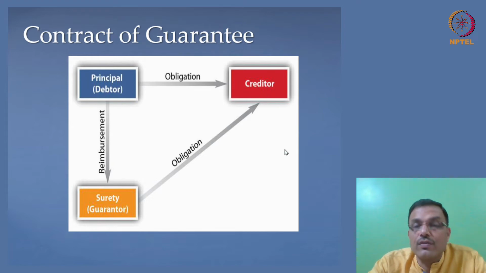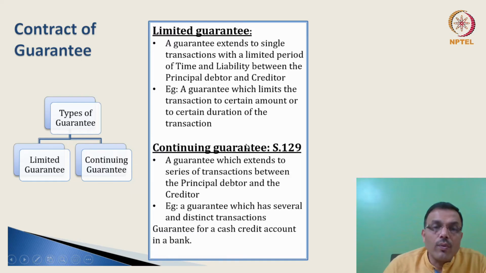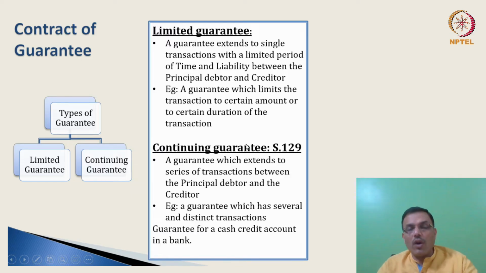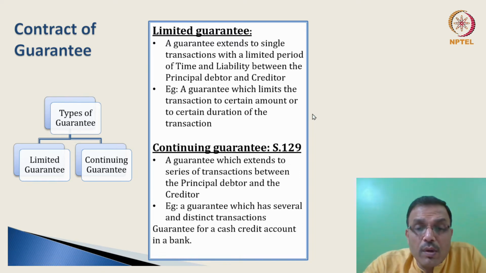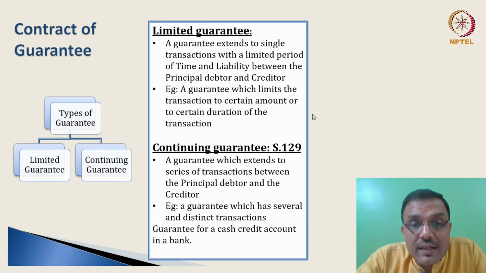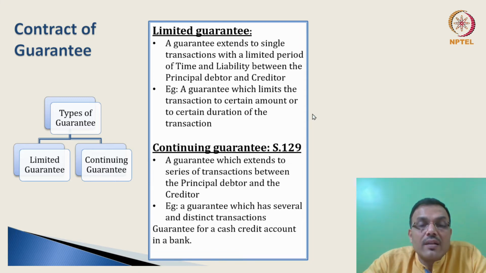What are the rights of the surety? What are the liabilities of the surety? And what are the duties and obligations of the surety once it comes into the contract is laid down under this chapter. Going forward, you will notice that there are ordinarily two types of guarantee. And we should understand this because there are several kinds and types of guarantee. One of the most popular kinds is a bank guarantee, but that's later on.